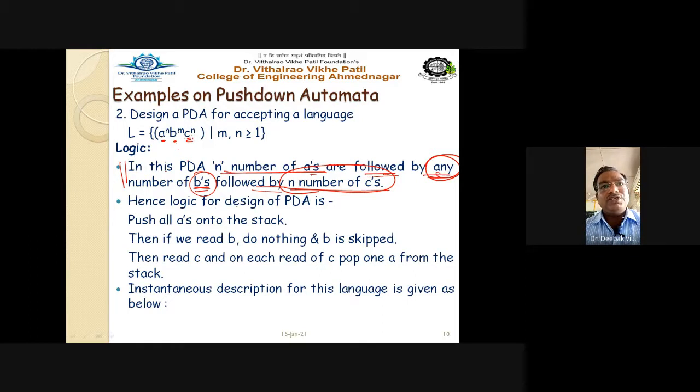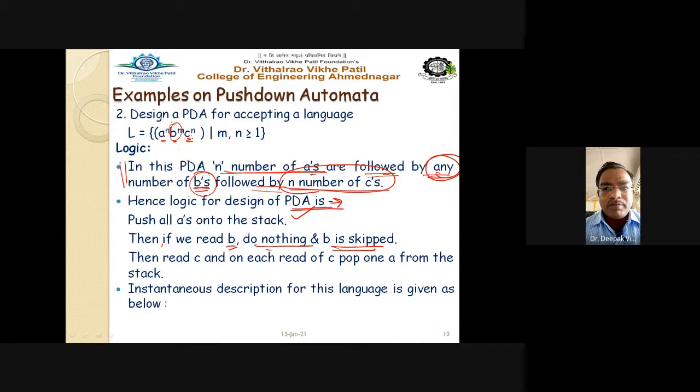So hence the logic for the design of the PDA is: push all A's onto the stack as it is. First, usually we do that, push all A onto the stack. Then if we read B, do nothing, and B is skipped because we are not going to do any operation.